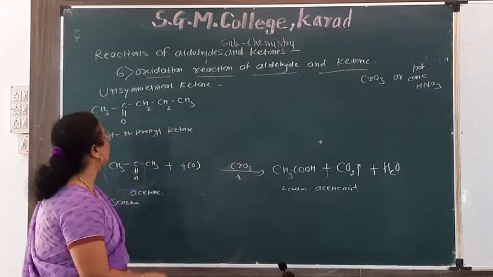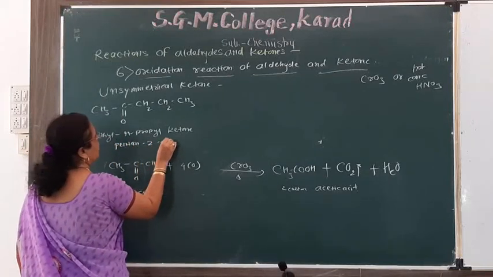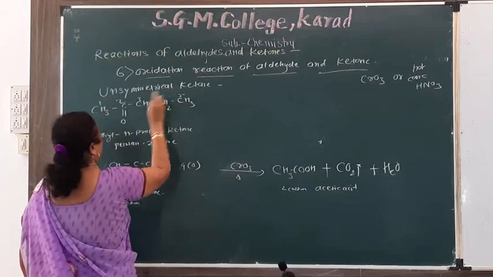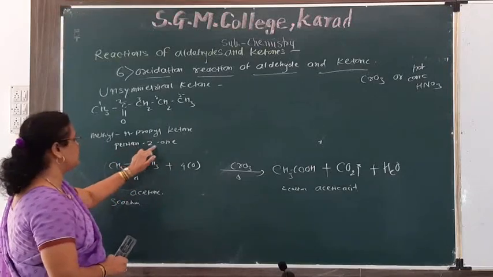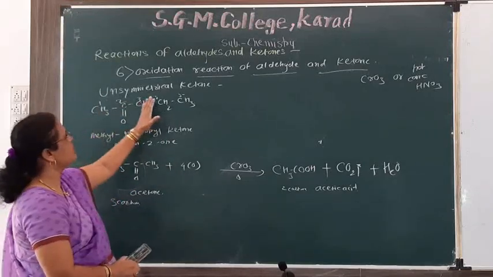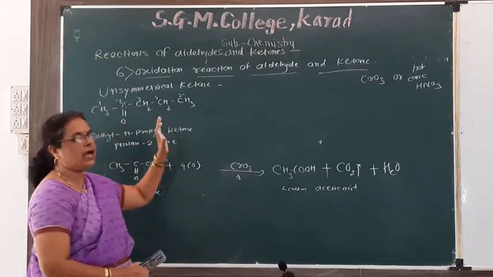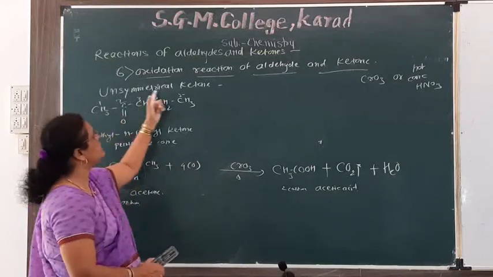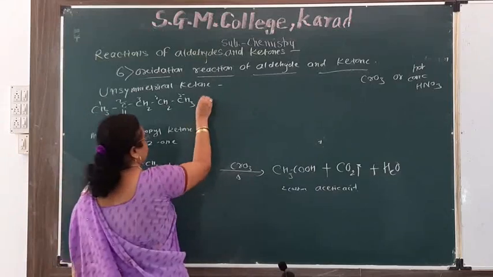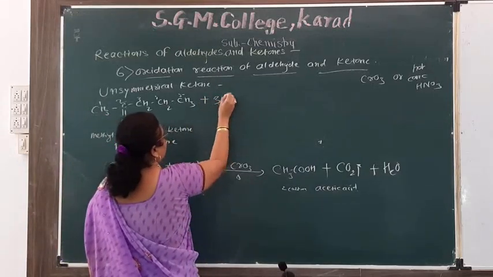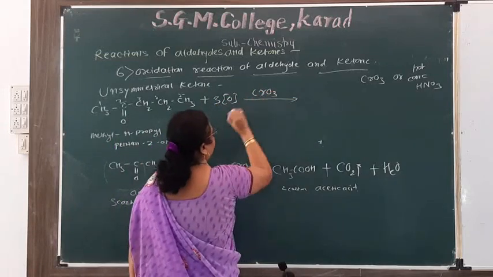AN is replaced by ONE, means pentan-2-one, 1, 2, 3, 4, 5. The second carbon atom has the carbonyl group, therefore 2-one, E is replaced by ONE. Here this is an unsymmetrical ketone because the 2 alkyl groups attached to the carbonyl carbon are different, and therefore this is called an unsymmetrical ketone. This unsymmetrical ketone on oxidation, here 3 nascent oxygen atoms are used in presence of CrO3.